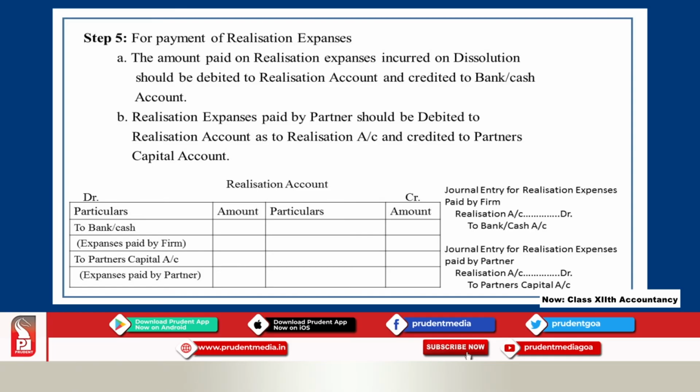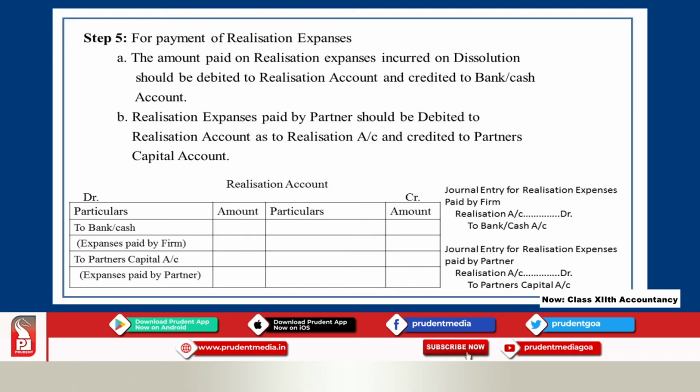If the firm pays the realization expenses, then the entry for that is realization account debit to bank or cash account. So, you have to write it in the realization account on the debit side as to bank or to cash account.